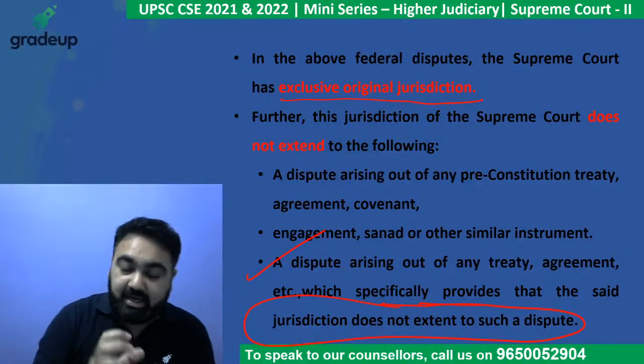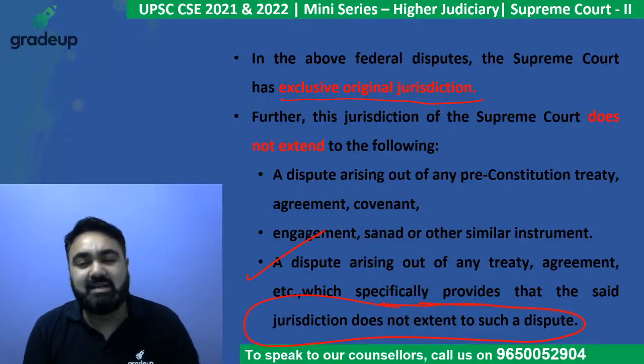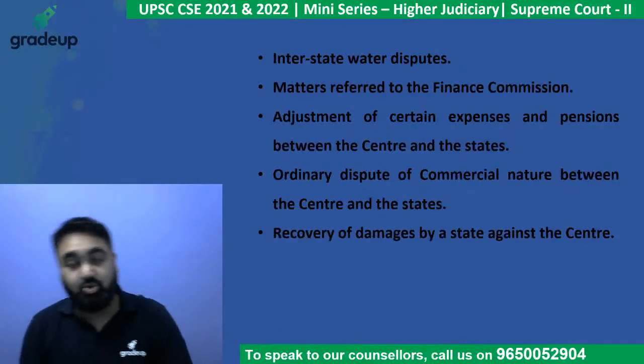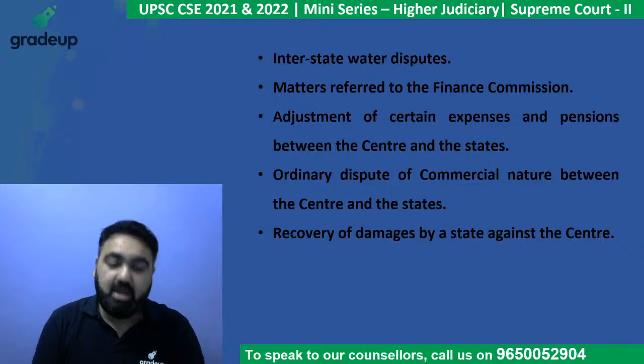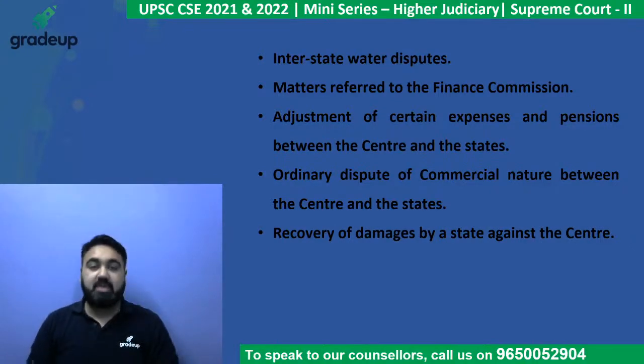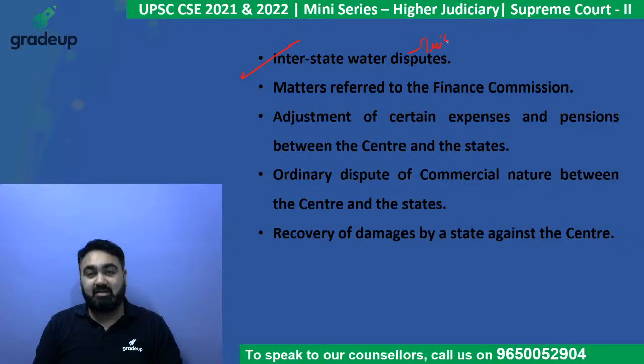So any treaty that specifically says that the Supreme Court cannot be approached, obviously you cannot approach the Supreme Court for that. Not just this, there are some other matters also for which you cannot approach the Supreme Court. For example, interstate water disputes. For these, special tribunals are formed.